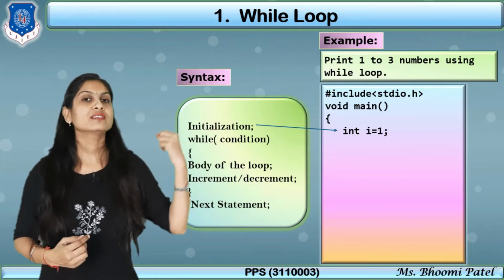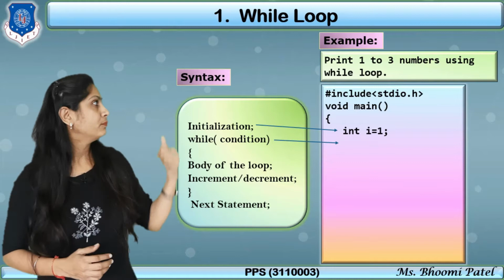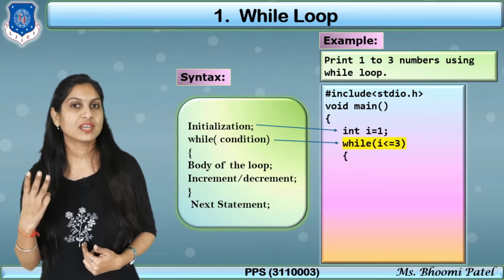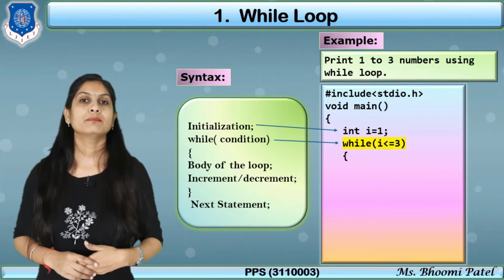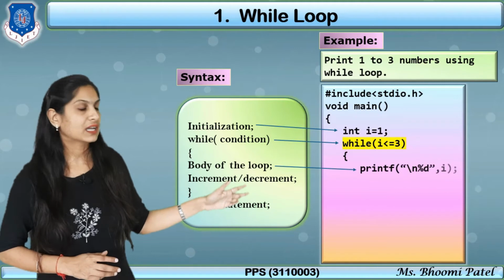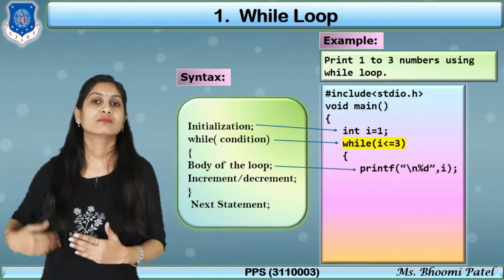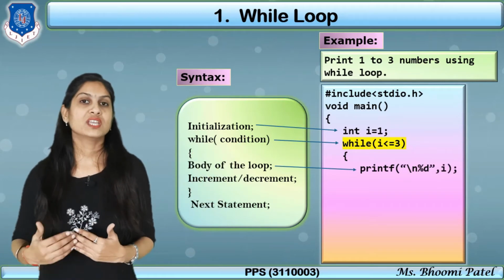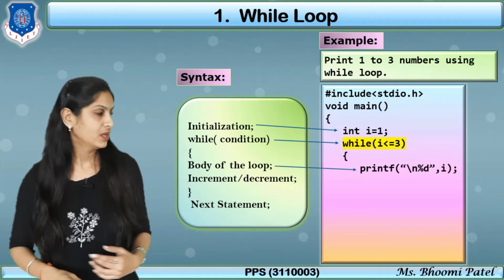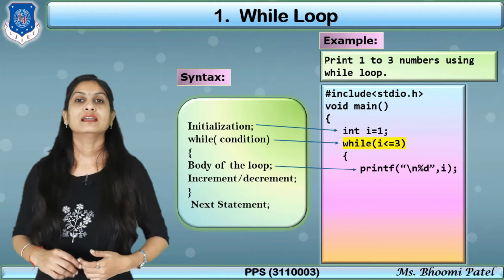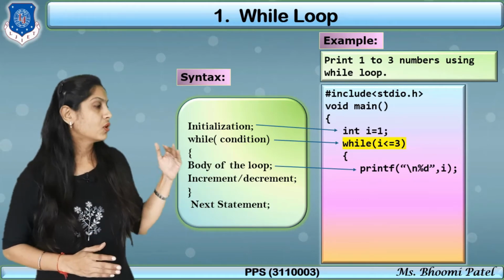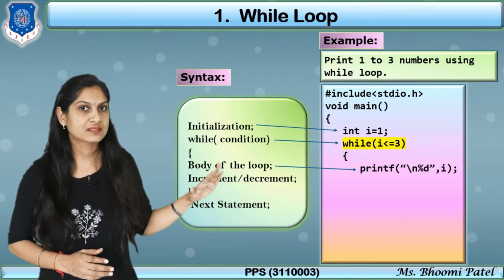So the starting value is i = 1. Then put the while, and the condition is: how many times? 3 times. So put the condition simply, i <= 3. Then go inside the while loop in curly brackets, the body of the loop, meaning what we want to repeat. Here we want to repeat the printf statement because we have to print something. So in the printf we write \n %d and the value of i. So this body of the loop is completed.